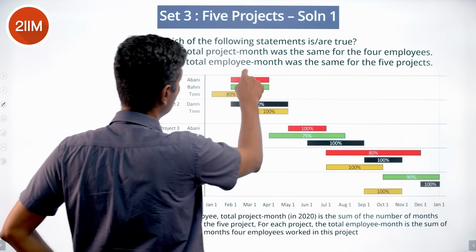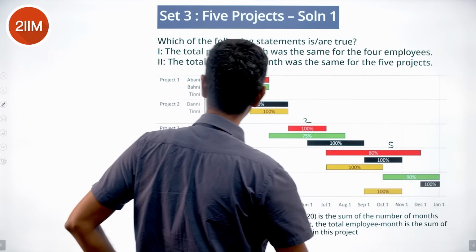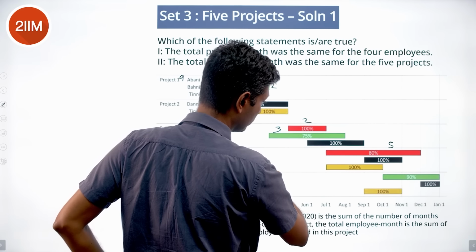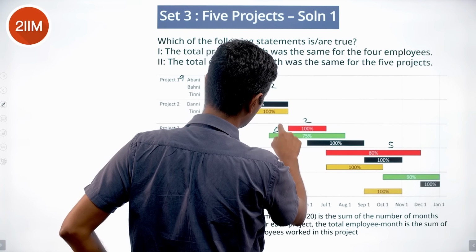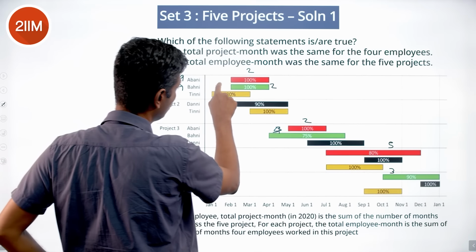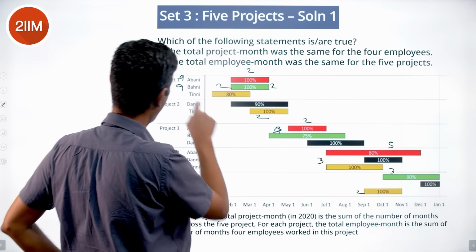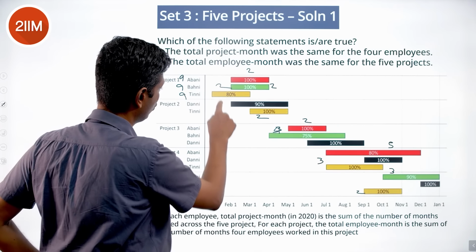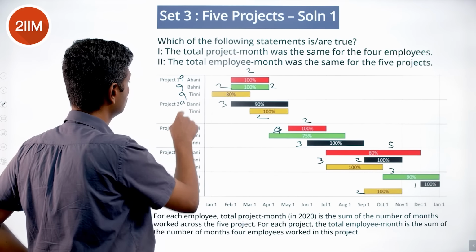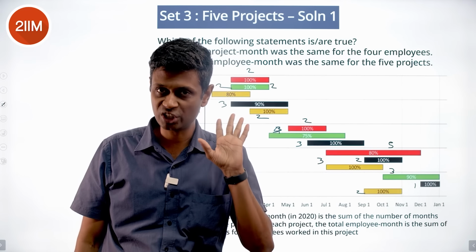For Abani it is 2, 4 plus 5, 9. Abani is 9 months. Bhani is 2 plus 3, sorry, not 3, this is 4, 1, 2, 3, 4, plus 3, 2 plus 4 plus 3, again 9. Tini is 2, 2, 3, 2, 2 plus 2 plus 3 plus 2, again 9, I'm hopeful now. Dani is 3, 3, 2, 1, again 9, lovely. So the total project month was the same for the 4 employees. All 4 employees work for 9 project months each.